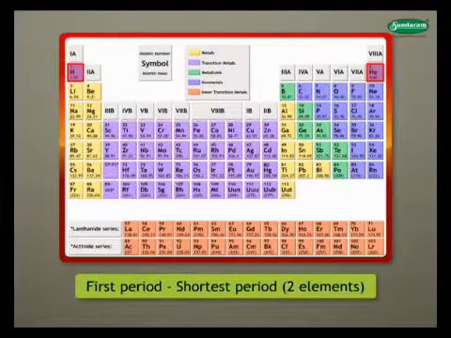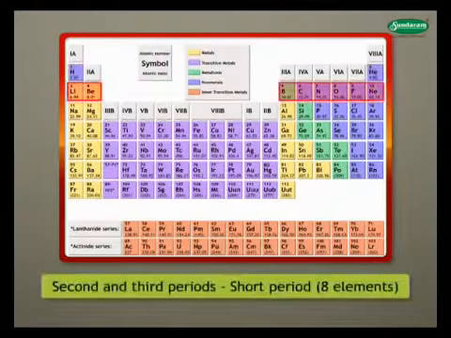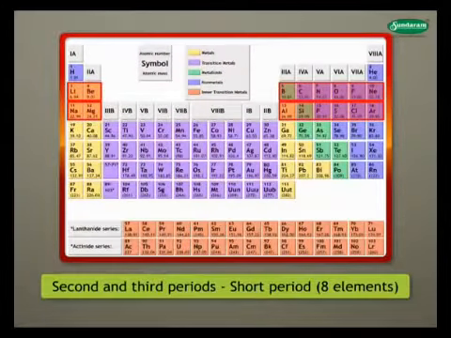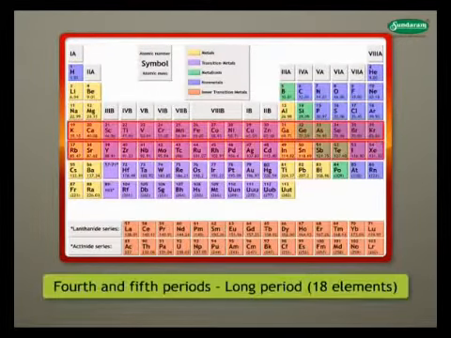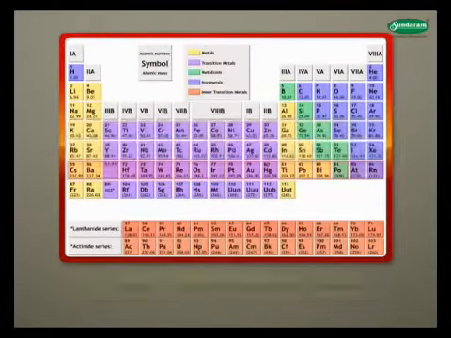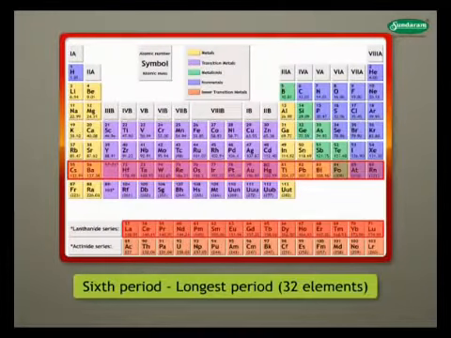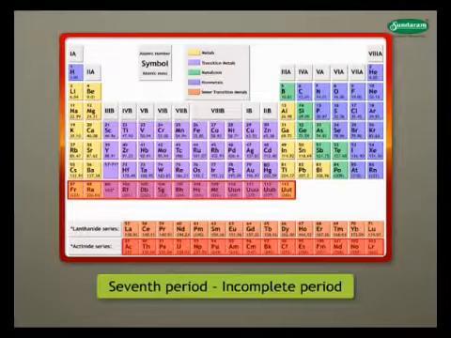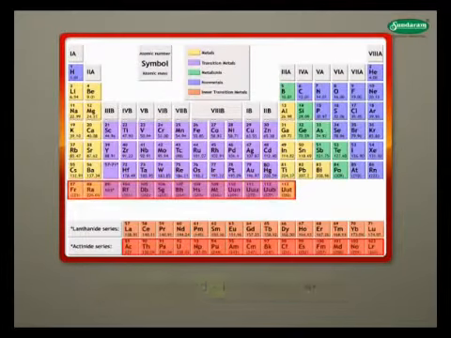The first period is the shortest period containing only 2 elements. The second and third periods are called short periods and contain 8 elements each. The fourth and fifth periods are long periods and contain 18 elements each. The sixth period is the longest period and contains 32 elements. The seventh period is an incomplete period.